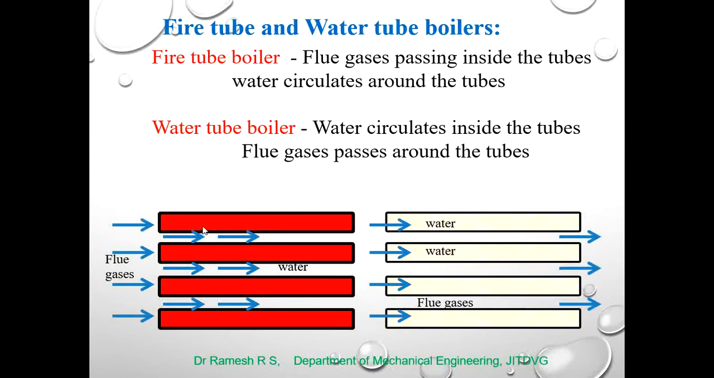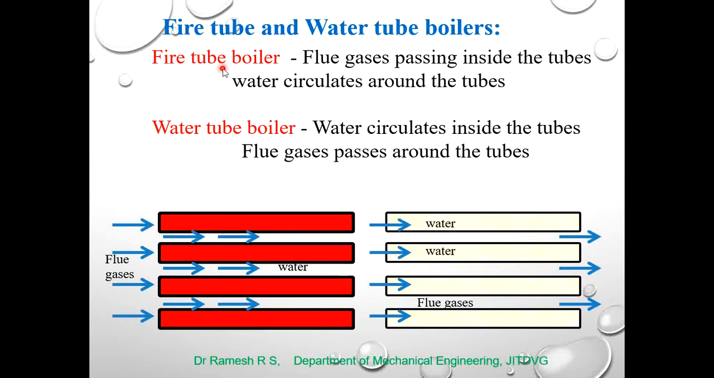Let us see the important difference between fire tube and water tube boiler. The first diagram shows the fire tube boiler, and the second diagram shows the water tube boiler. In a fire tube boiler, the flue gases obtained by the combustion of fuel pass inside the tubes, whereas the water circulates around the tubes. In a water tube boiler, water flows inside the tubes, whereas the flue gases circulate around the tubes.